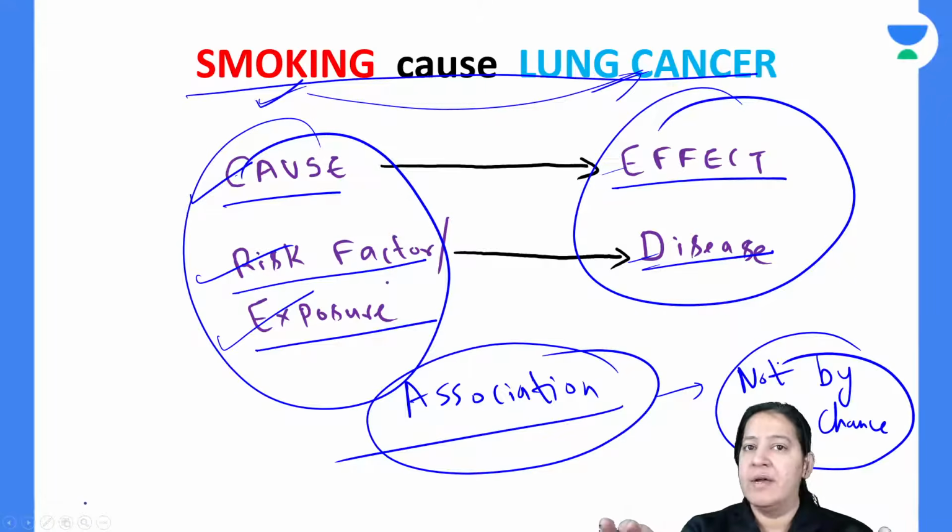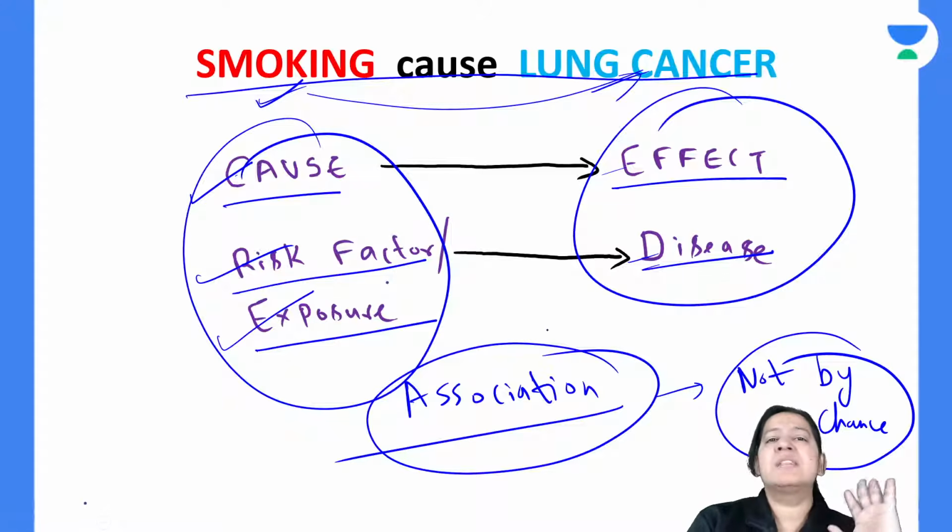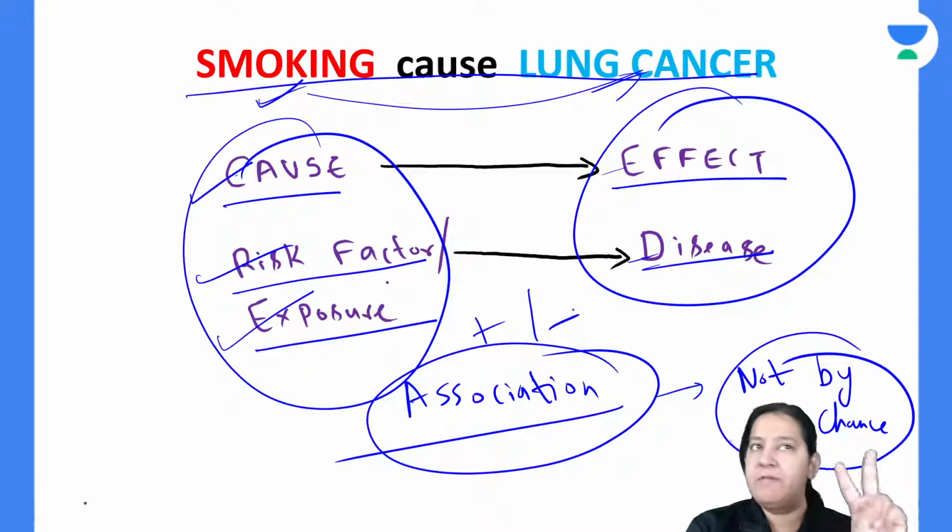They are actually together. It is not by chance that smoking leads to lung cancer. No, you are proving it statistically. There is an association between them. And the second thing, what is the strength? So first thing, whether association is present or absent between the two things.